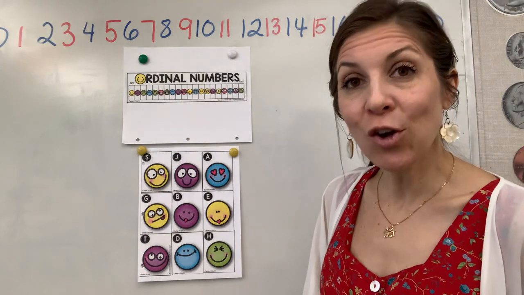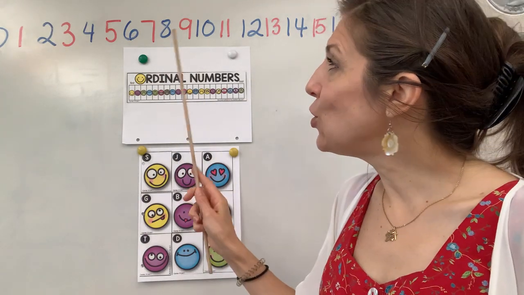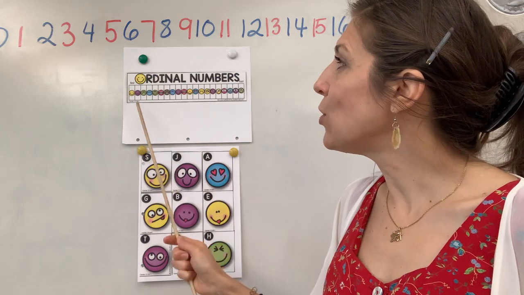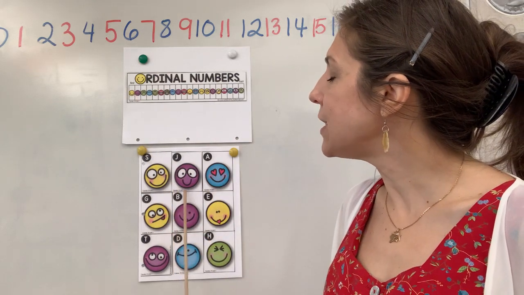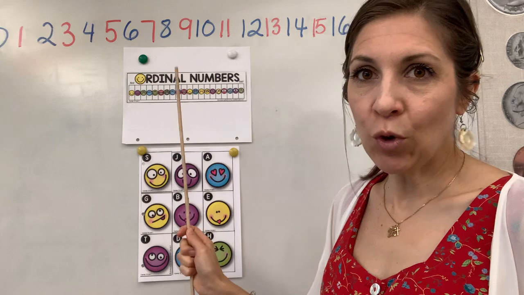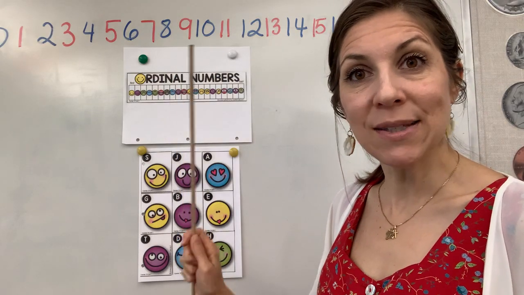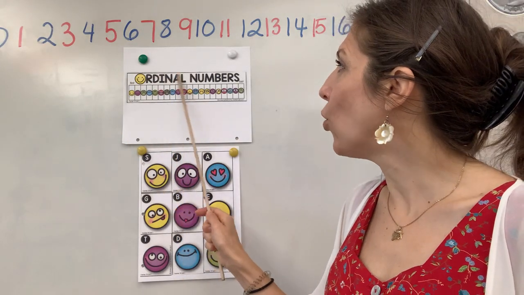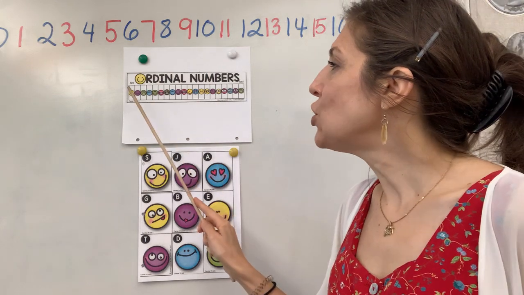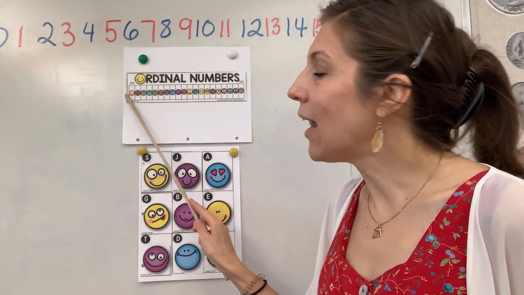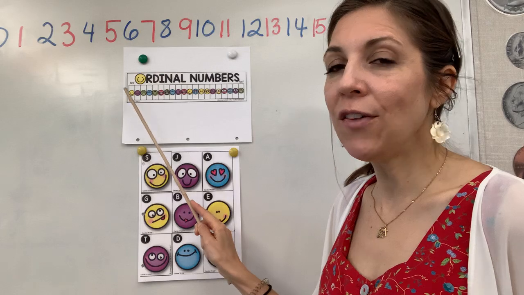So today we are going to learn to talk about ordinal numbers and put all these emojis in order. We're going to see what is their position in the line, an ordinal number line. So right here, the little yellow face, can you put your finger on that one?